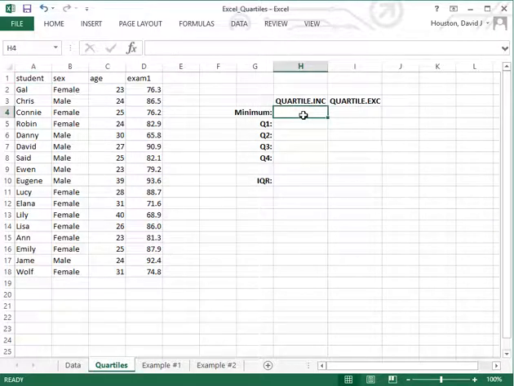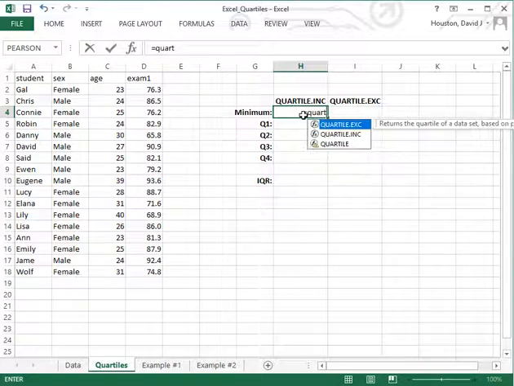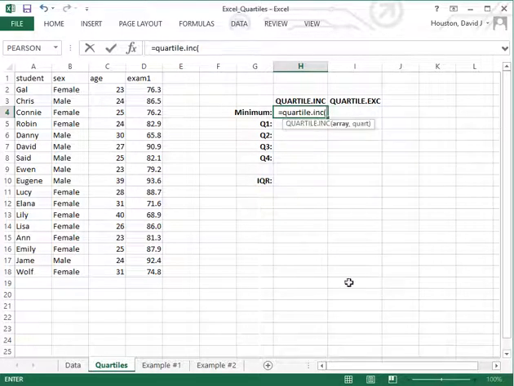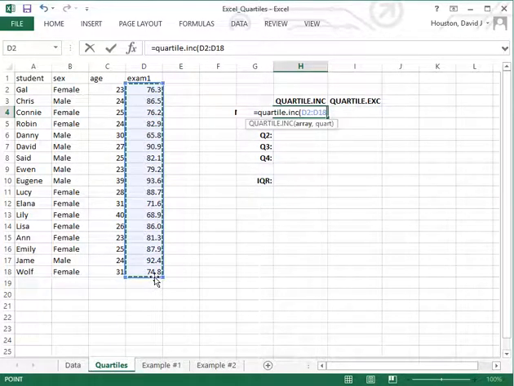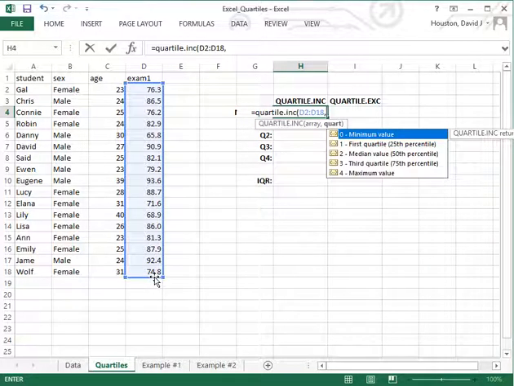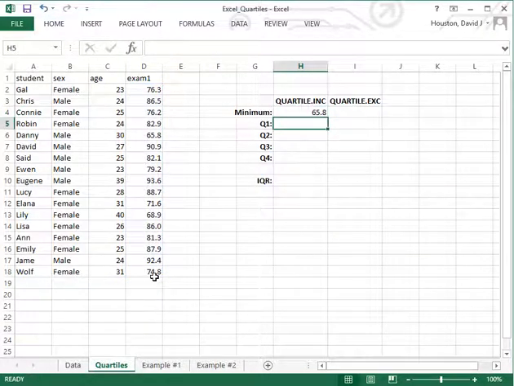But for right now, let's go through how we actually use these two functions to find the 5-number summary. For the Quartile.INC, equal Quartile.INC, open parenthesis, highlight the data range that contains the variable information for which you want to find the minimum value, comma, and now you notice there actually are 5 possible options that you can choose. We're going to just, after the comma, enter a 0, which means the minimum value, close parenthesis, and hit return. The minimum value for exam 1 data for this given, hypothetical class is 65.8 points.